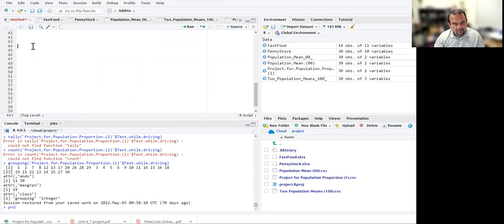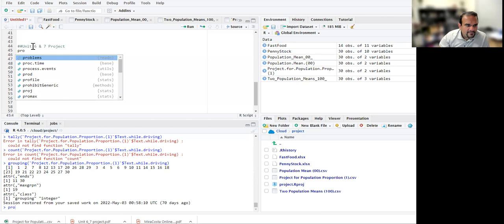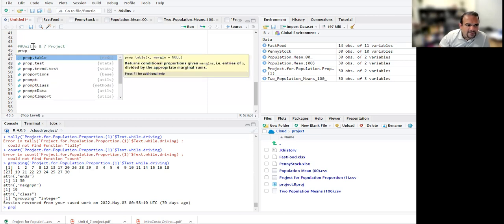If you do double pound, you just leave a note for yourself: unit 6 and 7 project. In order to estimate the proportion, let's type PROP.